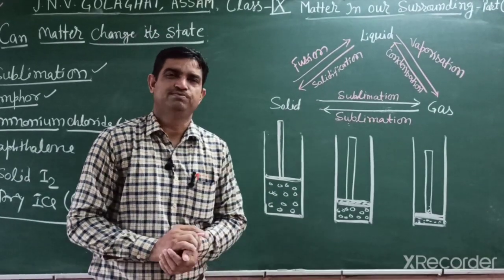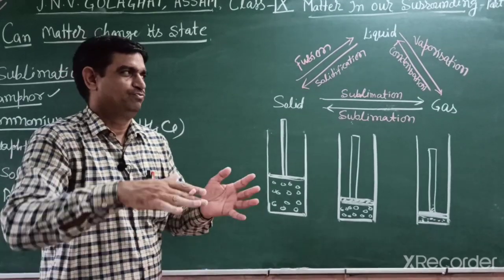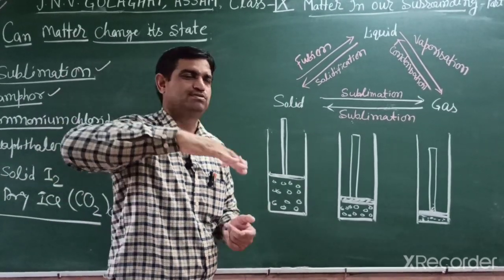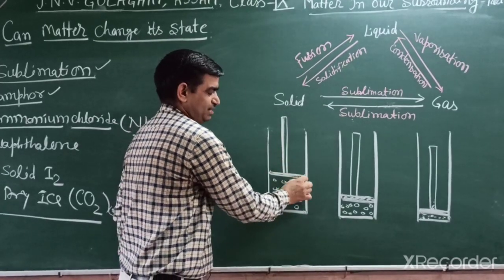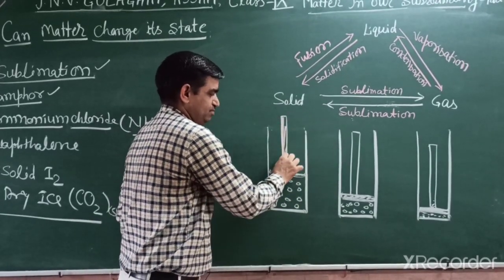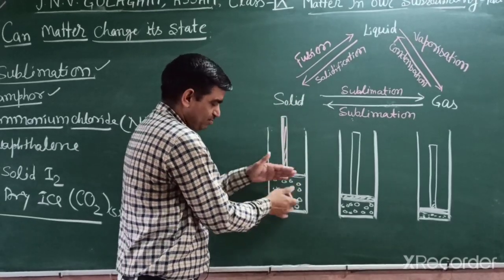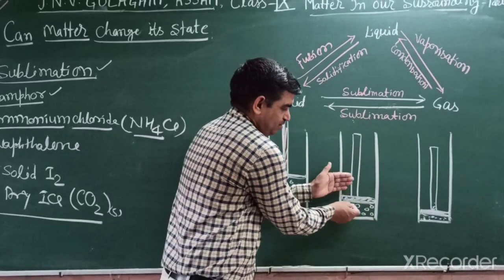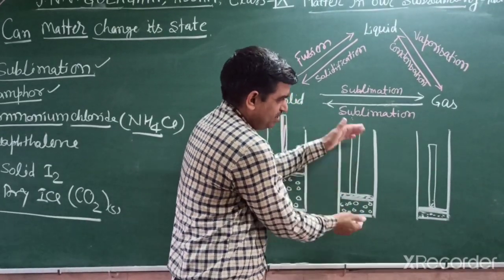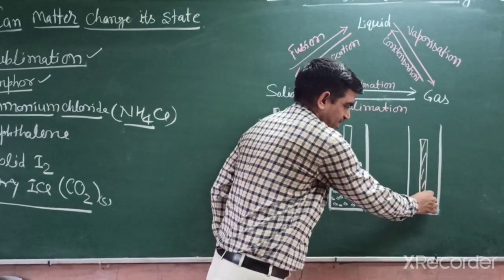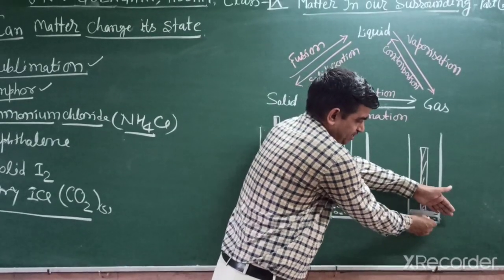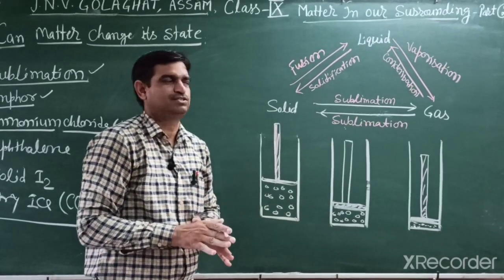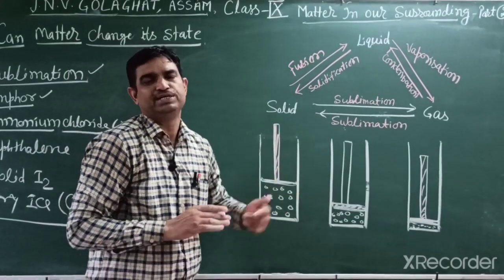So students, how can we liquefy a gas? We can liquefy a gas by two methods. First, we increase pressure. For example, this is a gas in a piston. When we apply pressure on this, the molecules come nearer. When we apply more pressure, they come nearer again, and when the piston goes inside, the molecules are very near and convert into liquid state. So by applying very high pressure, a gas can change into liquid state.